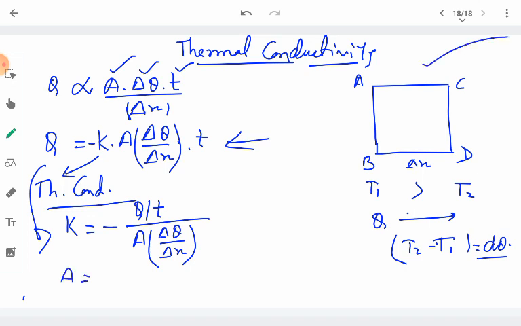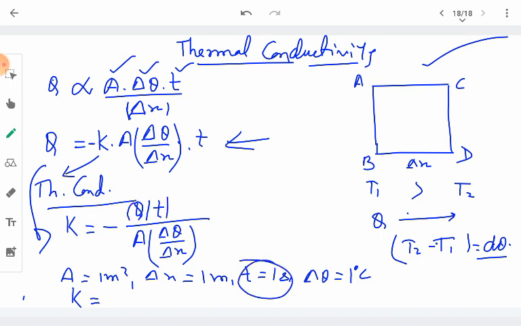If A is 1 unit, meaning 1 meter square, delta x is equal to 1 meter, time t is equal to 1 second, and delta theta is equal to 1 degree Celsius. Whenever we substitute all parameters to be 1, then K, the thermal conductivity, is given as Q upon t. So K is equal to Q upon t.